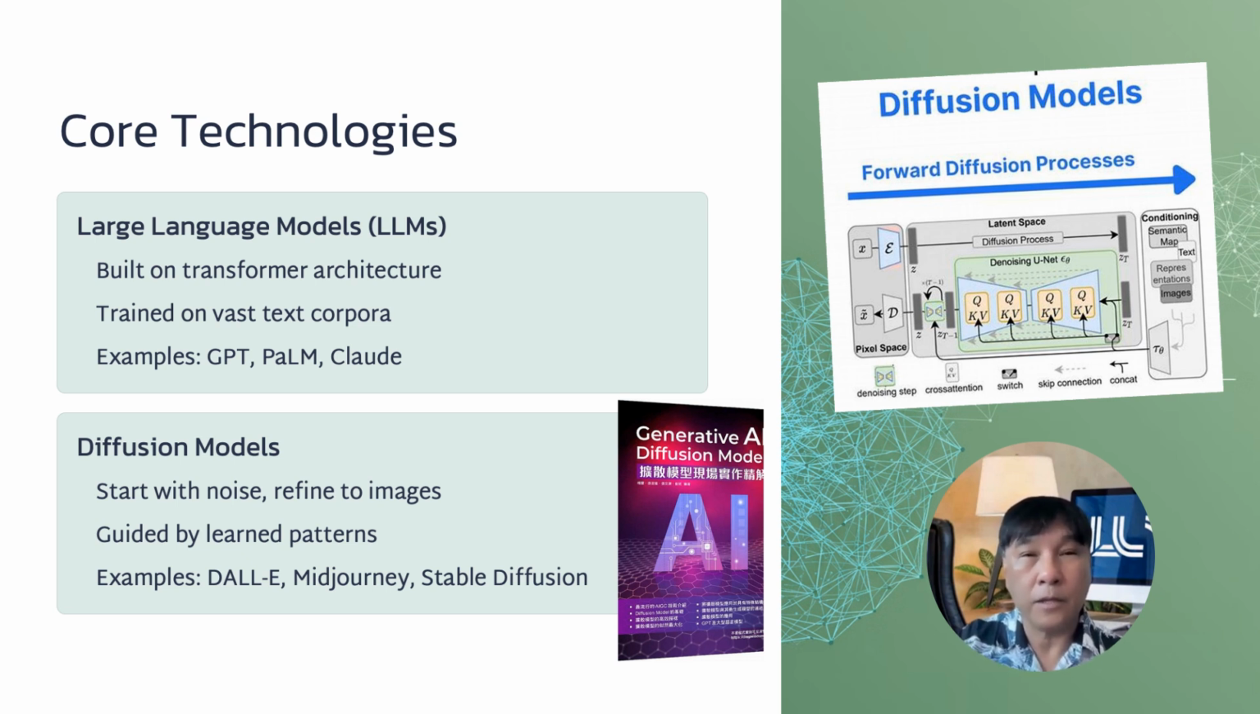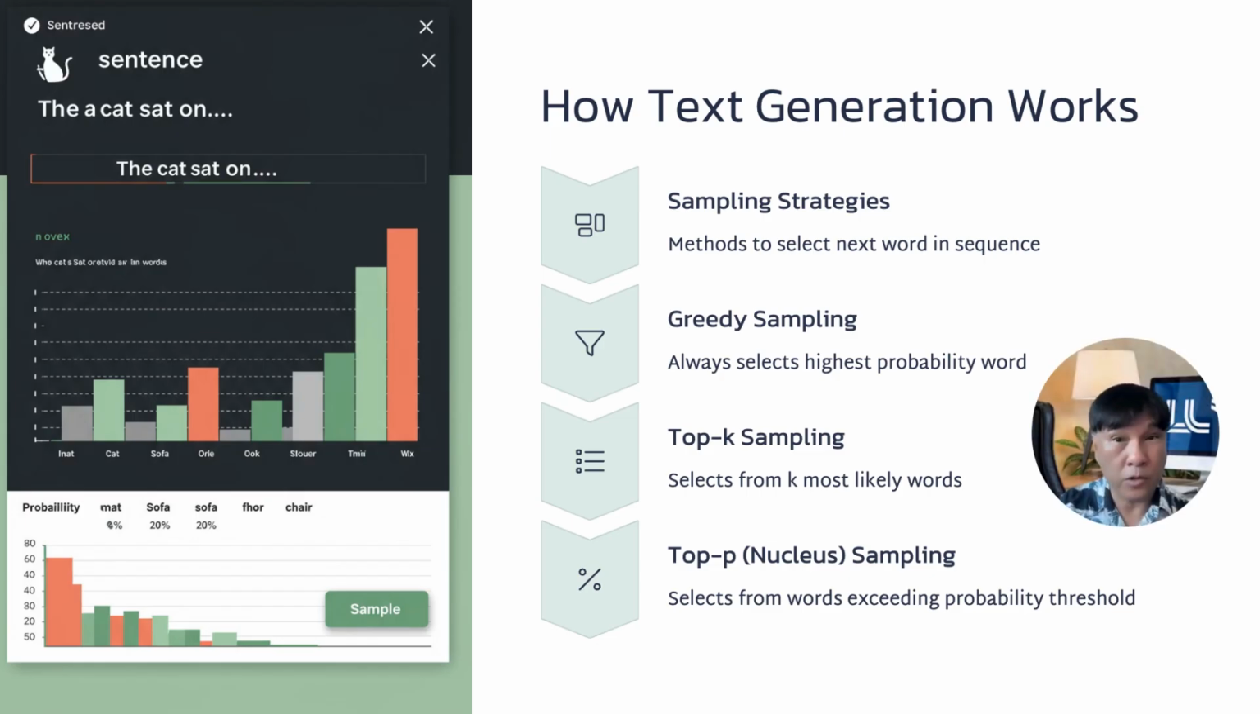On the other hand, diffusion models, which are commonly used for image generation, operate through a different mechanism. These models start with random noise and iteratively refine it into a recognizable image, guided by patterns learned during training. Systems like DALL-E, Midjourney, and Stable Diffusion exemplify this process, using deep learning techniques to translate text descriptions into high-quality visual outputs.